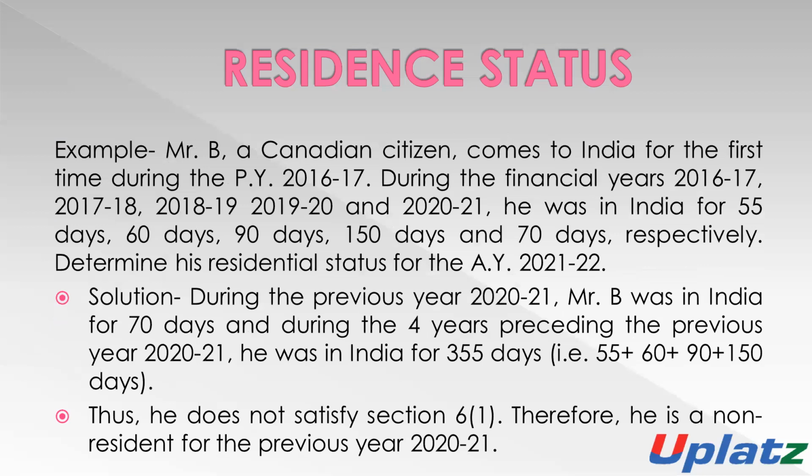Next example, Mr. B, a Canadian citizen, comes to India for the first time during the previous year 2016-17. During the financial years 2016-17, 17-18, 18-19, 19-20, and 20-21, he was in India for 55 days, 60 days, 90 days, 150 days, and 70 days, respectively. So, on the basis of this, determine the residential status of the assessee.